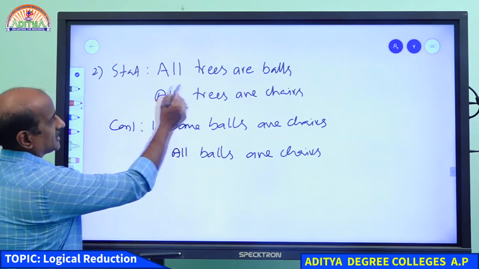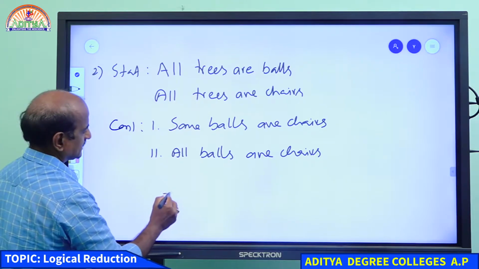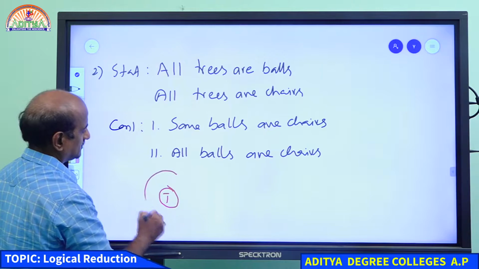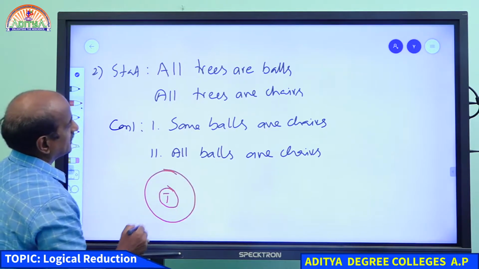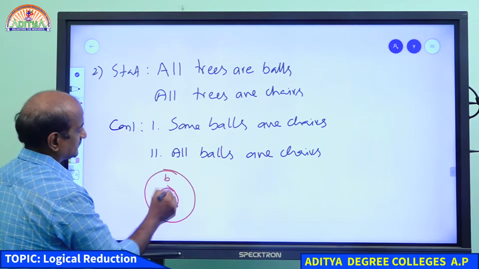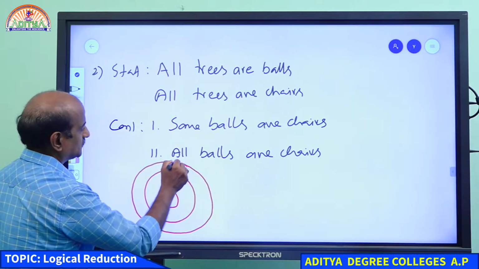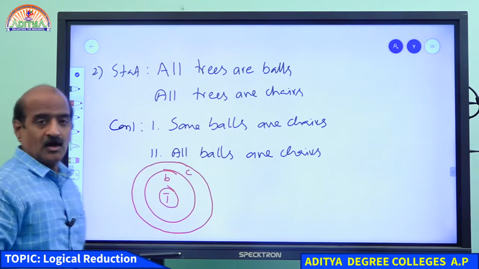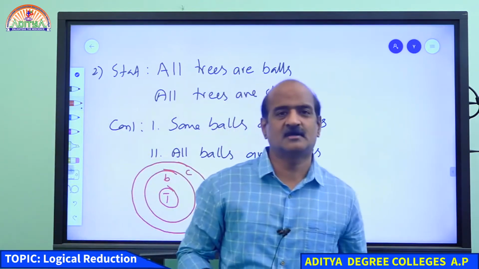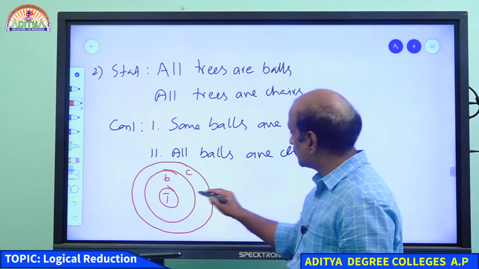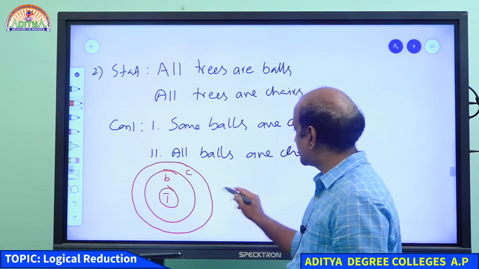So actually, all trees are balls, and all trees are chairs as well. The set of trees should be within the set of chairs also. All trees should be within the set of balls as well as chairs, but we don't know any relation between ball and chair.